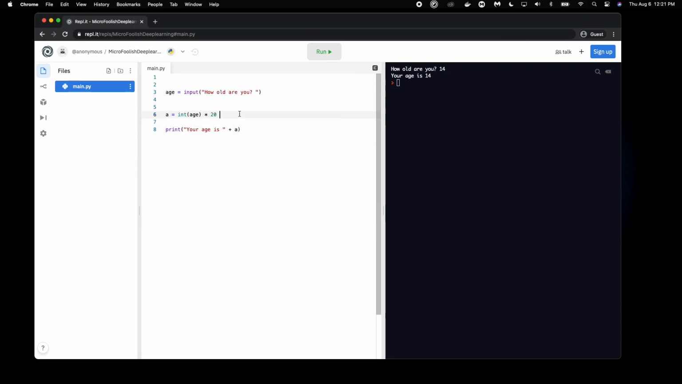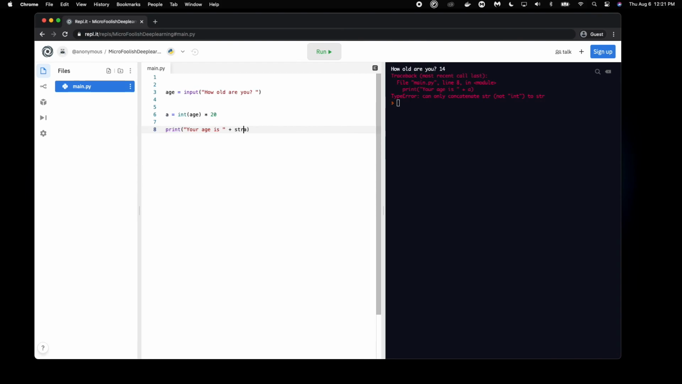But here is the problem. Now if I were to run this and type in 14, we're getting an error right here. The problem is that right now your age is a string, and this variable a right here is actually an integer. This is a problem because right now we can only add together strings or add together integers, and in this scenario we want to add together these two strings instead.